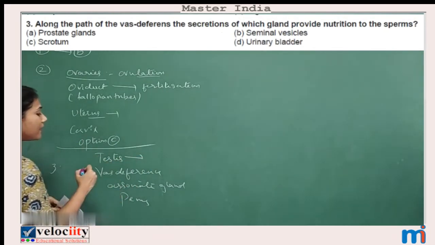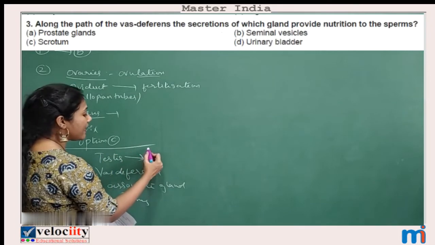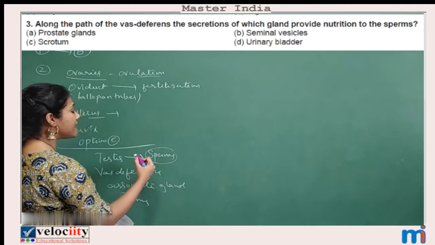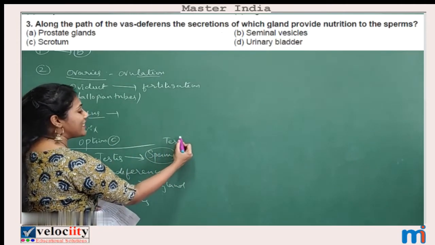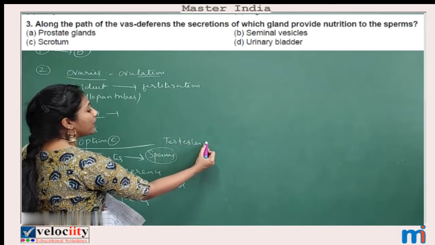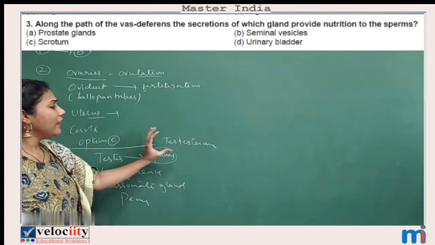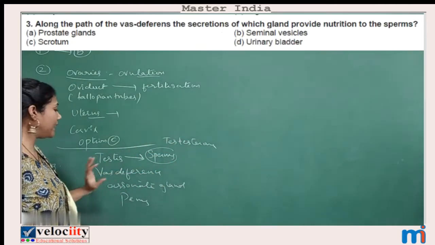And what happens in the testis? In the testis there is formation of sperms, and the sperms are produced due to a hormone called testosterone. So try to remember this hormone also. Production of testosterone is how sperms are produced in the testis.